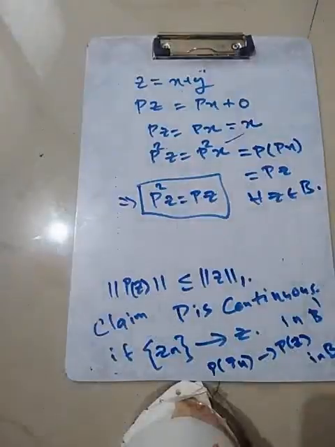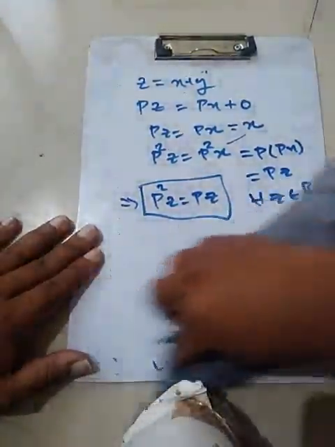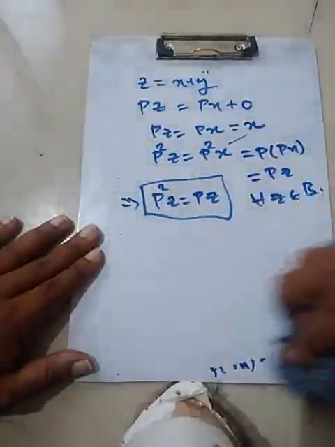So let's show that P is not only continuous with respect to this one norm. We'll consider the following map.